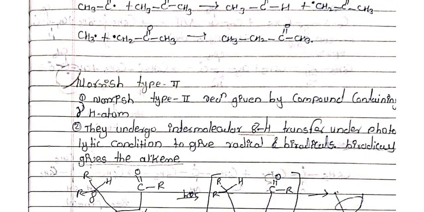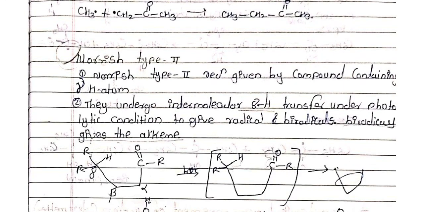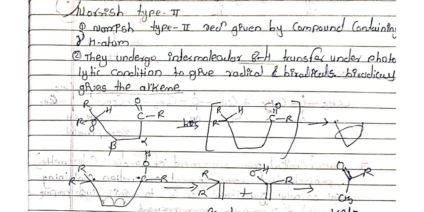Okay, next one is the types of reactions, that is Norrish type reactions. Generally, photochemistry involves bond breaking, that is electron breaking, a homolytic bond fission. Means electron transfer, going to the radical type of mechanism. So Norrish type 2 reaction and Norrish type 1 reaction are the two important reactions in photochemistry. So we will discuss it in detail in the next lecture.